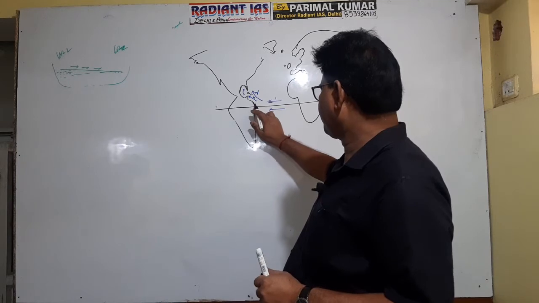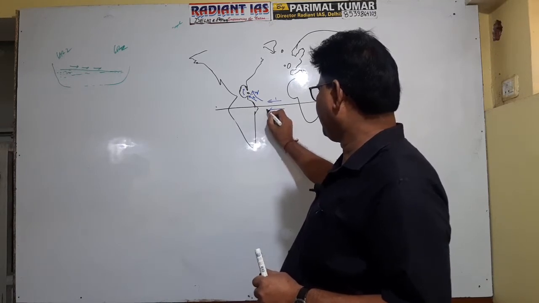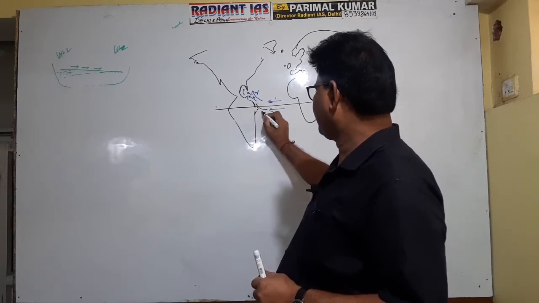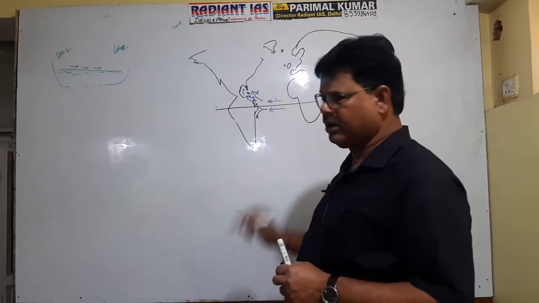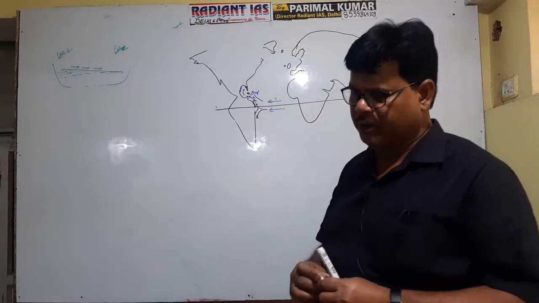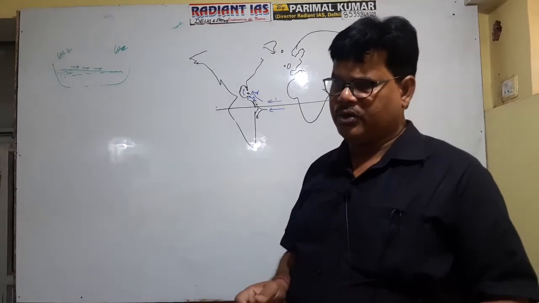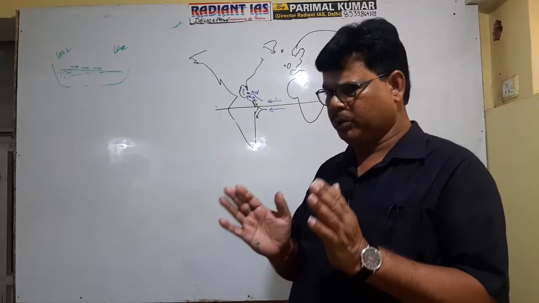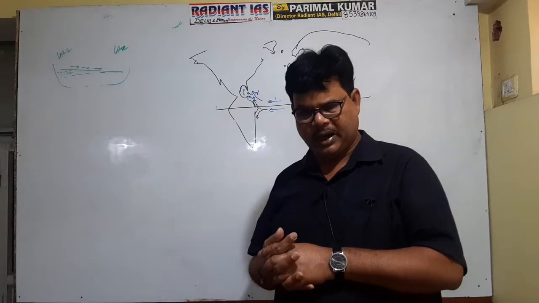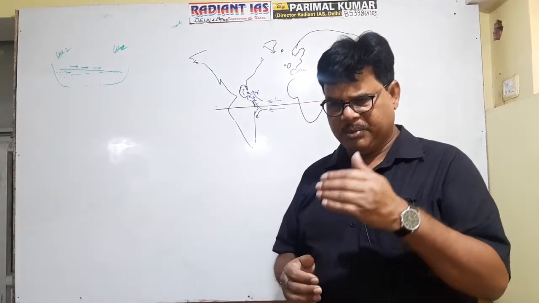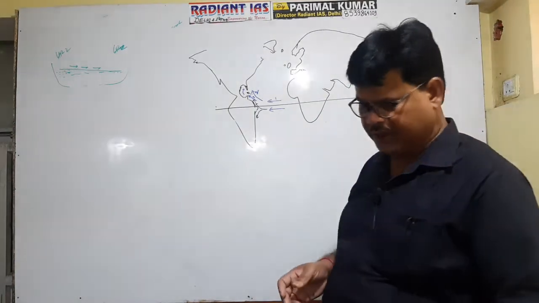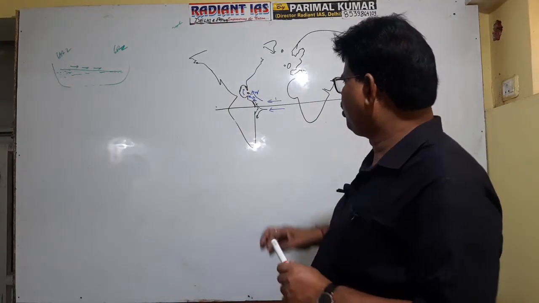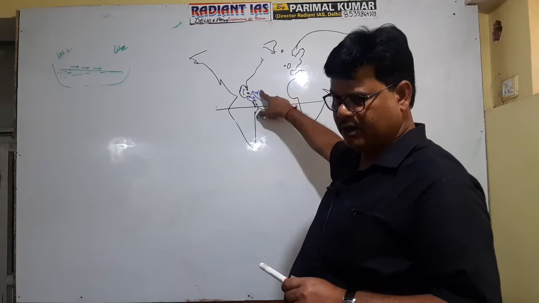So that's why some part of south equatorial current also gets bifurcated due to this feature, and this also joins this component. That is clear na? Particularly some component of south equatorial current of Atlantic Ocean is bifurcated and joins the north equatorial current.